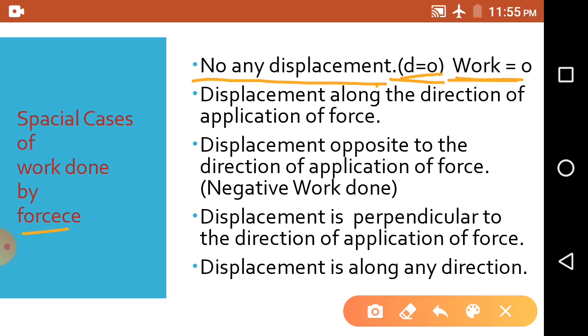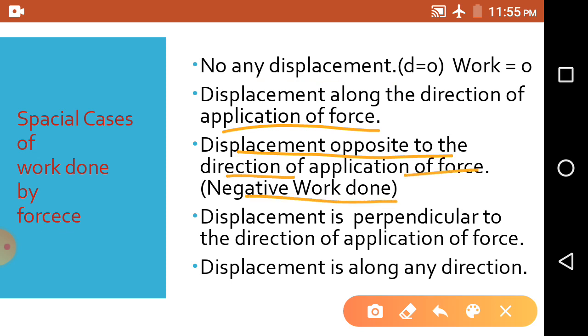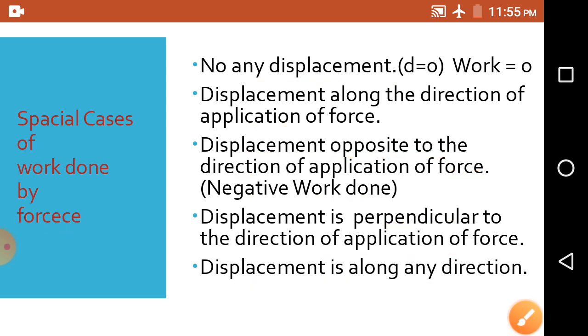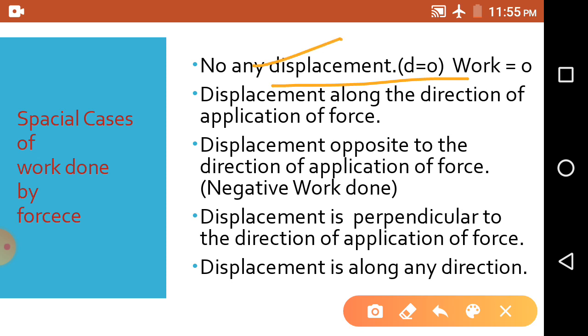Now see this condition, displacement along the direction of application of force, and the next point is displacement opposite to the direction of application of force, that is negative work done. Then displacement perpendicular to the direction of application of force, and displacement along any direction. We will read and discuss all those things one by one. This part we have already discussed. Now this one, displacement is 0.